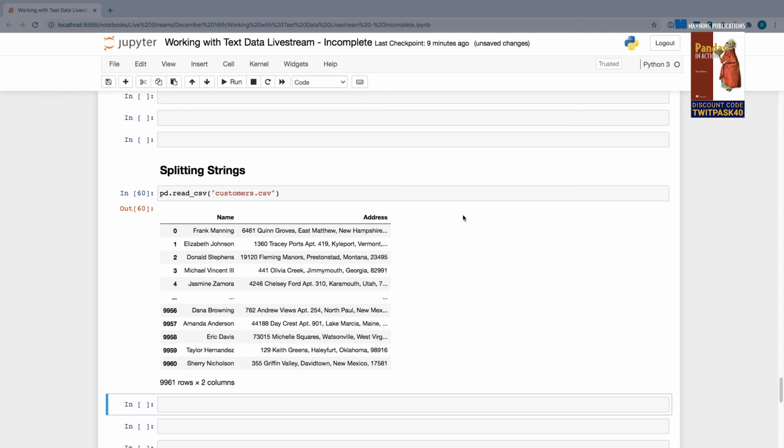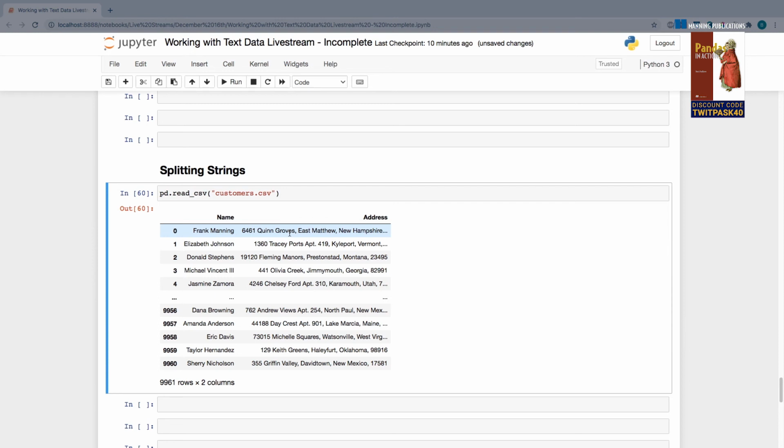And many times we're going to have situations like this where there are actually multiple pieces of data hiding within one column. So for example, maybe we want not the full name of a person, but rather their first name and their last name in individual columns. Or for an address, maybe we want the street and the city and let's say the state and zip code in separate columns as well.